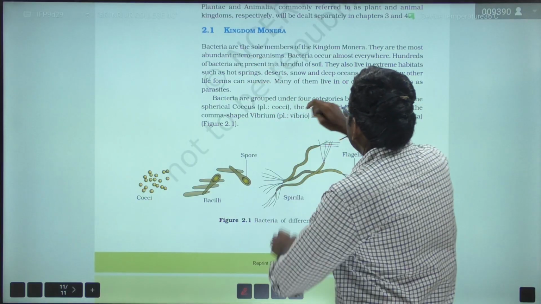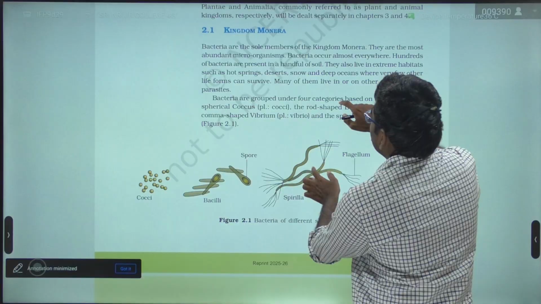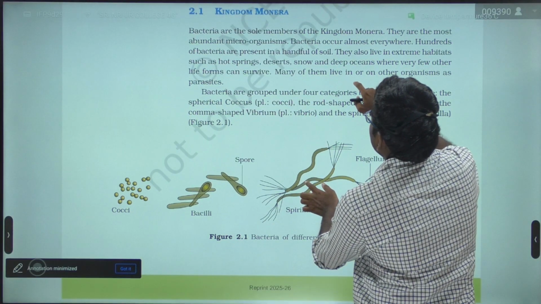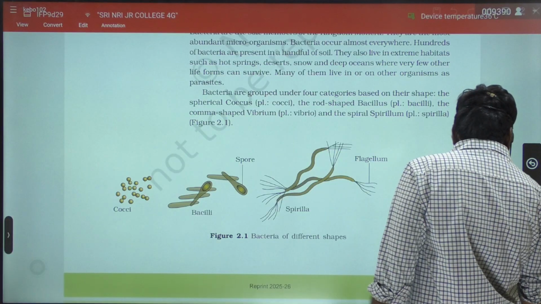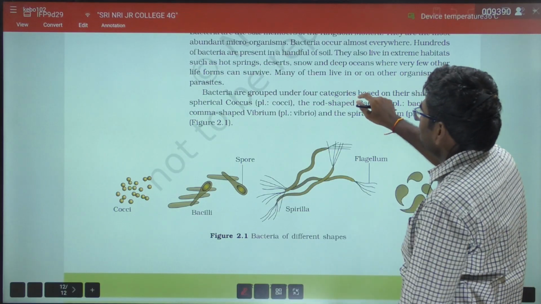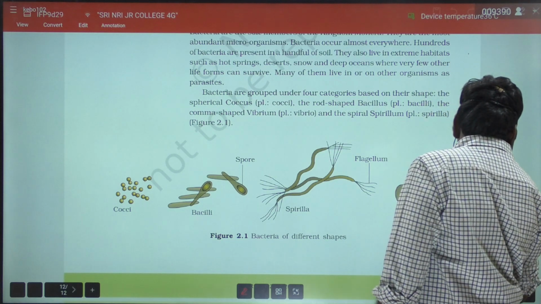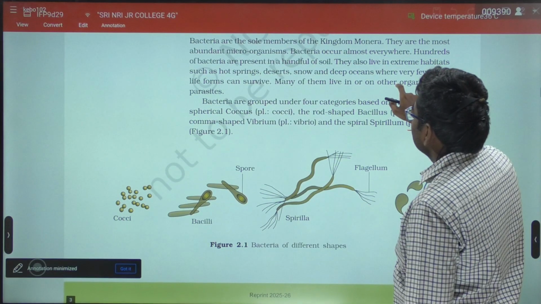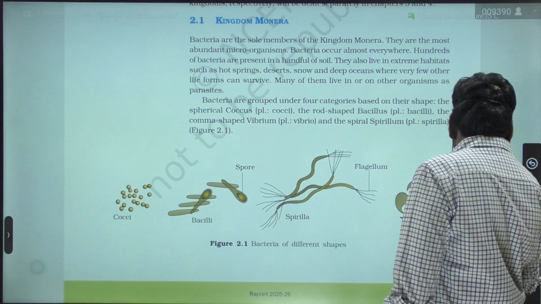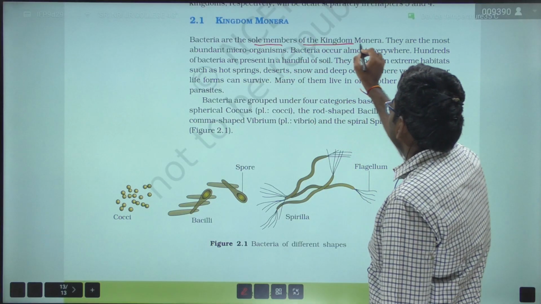Bacteria are the sole members of the kingdom Monera.